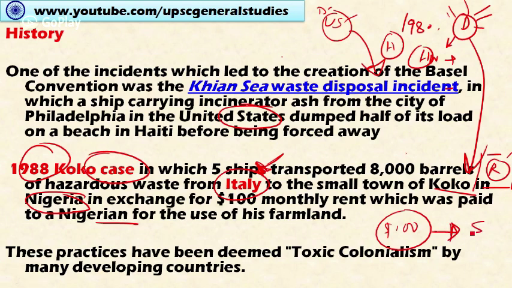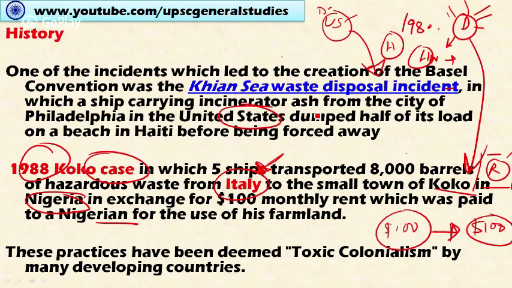So a mere $100 is enough to buy a farmland to dump waste in the developing countries, because these countries are poor. If provided a certain monetary benefit, they may allow any kind of hazardous waste on their land. So in order to regulate this transboundary movement of hazardous waste from developed countries to developing countries, this convention was adopted.